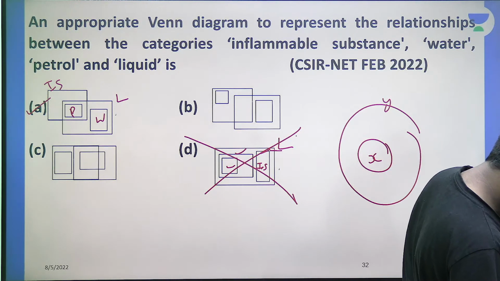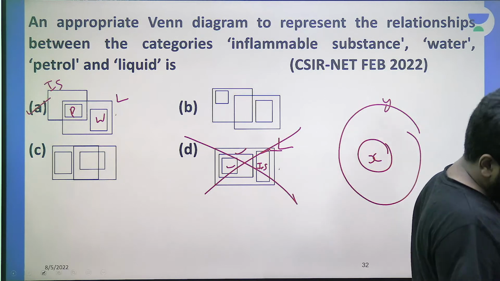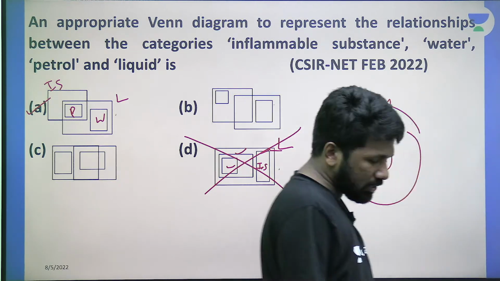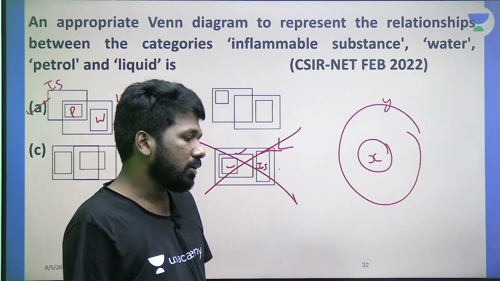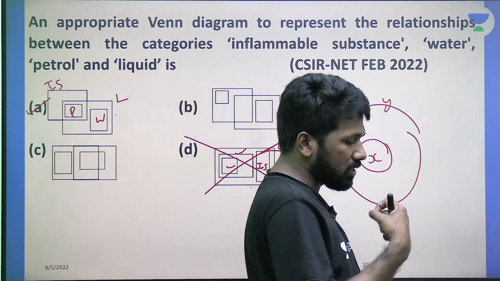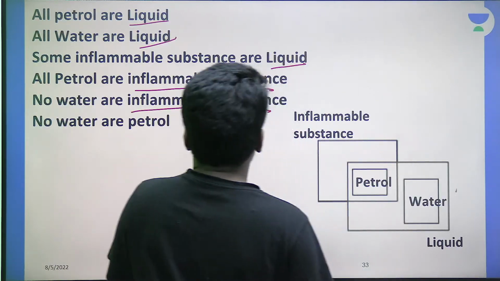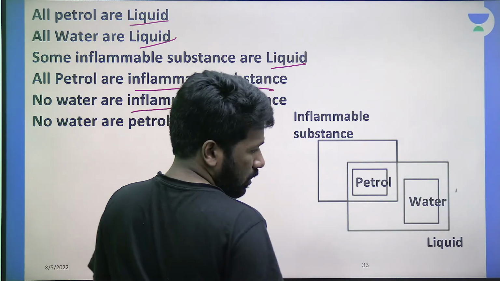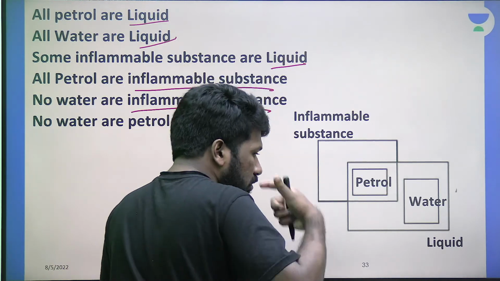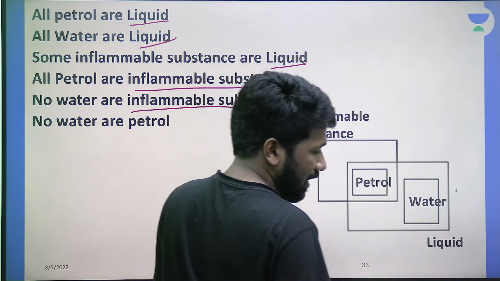Question, should we consider solid substance? We should not consider solid substance, Deepshika, but we should consider whether all inflammable substances are liquid or not, or all liquid are inflammable or not. For that, as examples you should consider solid या gas में inflammable substance है या नहीं.